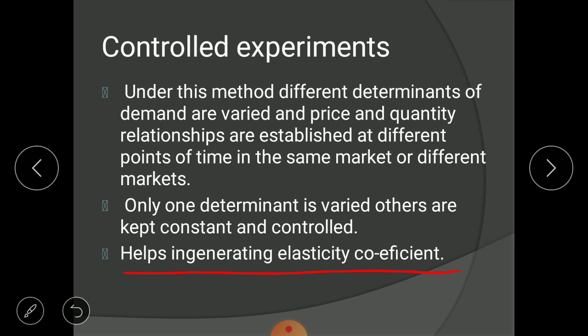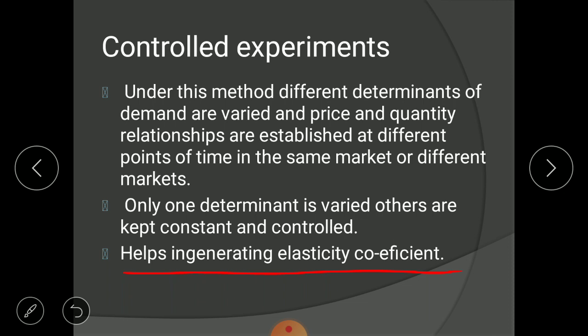Elasticity simply means the percentage change in price which results in a percentage change in demand. So what we are finding here is which determinant has more impact on demand and which has less impact on demand. According to our example, first we have done the experiment with the advertisement campaign. Now suppose due to the advertisement campaign the number of units increased by 12,000, a sharp increase.